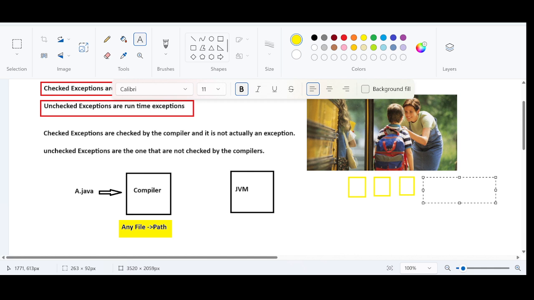So after doing the basic checks, as soon as the student shows the hall ticket, the additional pen, and the things required to handle unfortunate situations, the student is allowed to go to the examination hall. Pre-checking is done, right? Likewise, in real time, the compiler is going to do the pre-checks, and these pre-checks are called checked exceptions. Pre-checking by parents.